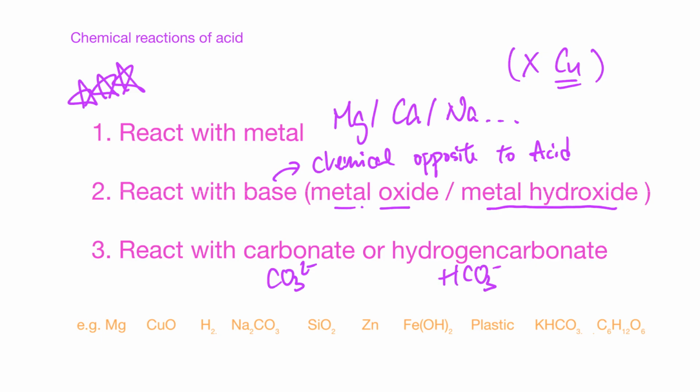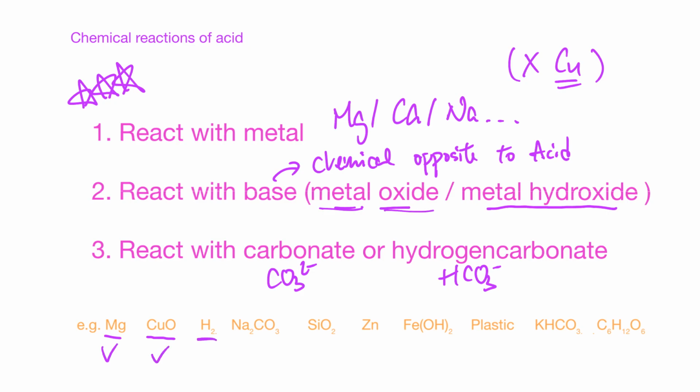When you are given some chemicals, just try to categorize them: whether they are metal, base, or carbonate. If they are one of these, then most likely they can react with the acid. Let's look at some examples. Magnesium is a metal, so it can react with the acid. Copper(II) oxide is a metal oxide, a base, so it can also react.